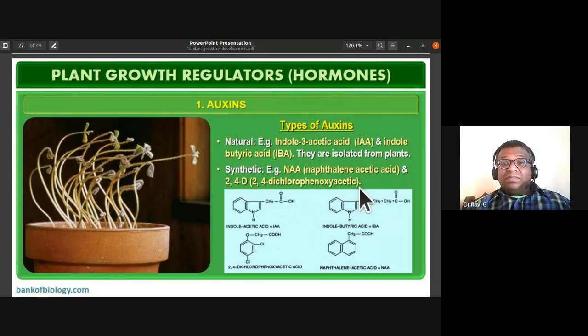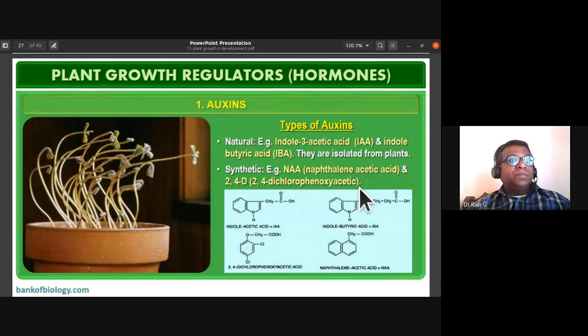So remember this, many times in NEET and CET, they have asked about 2,4-D. Which is the hormone that we decide? They have given different examples: NAA, IBA, ABA, 2,4-D. So 2,4-D is the right answer.